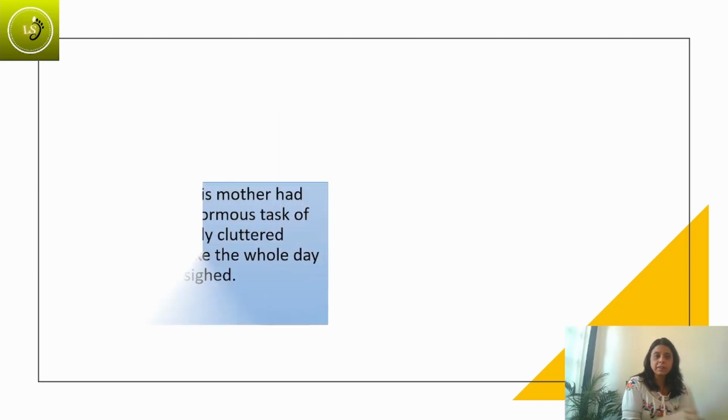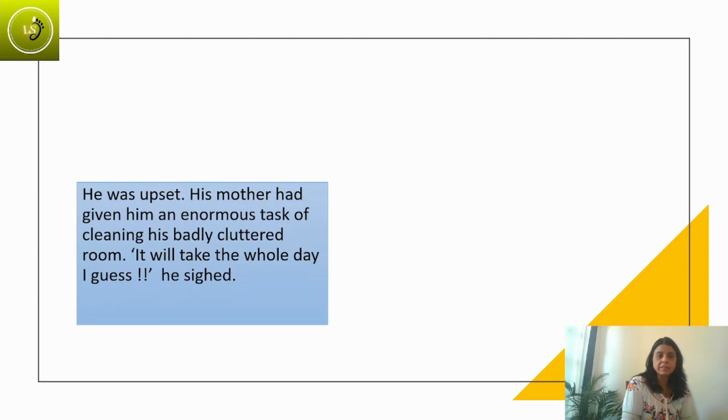So here is the example. He was upset. His mother had given him an enormous task of cleaning his badly cluttered room. "It will take the whole day, I guess," he sighed.